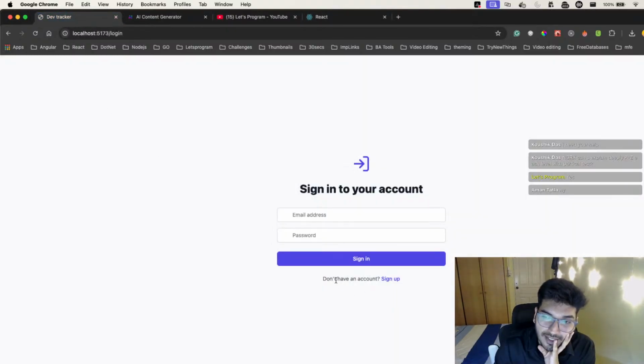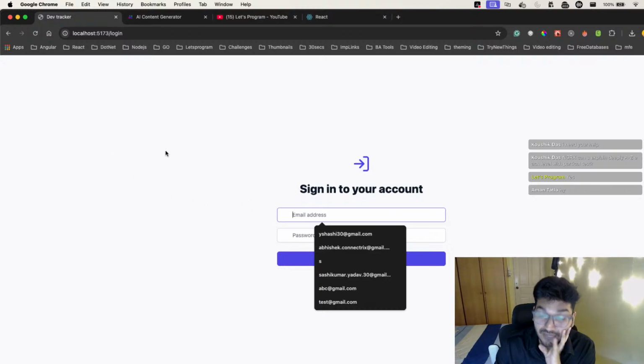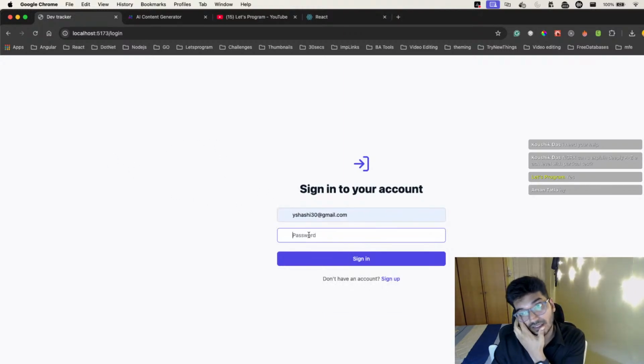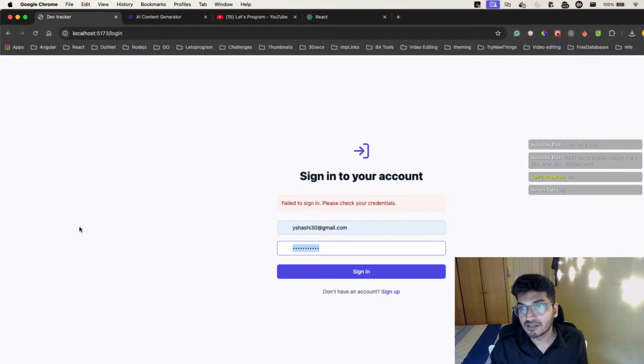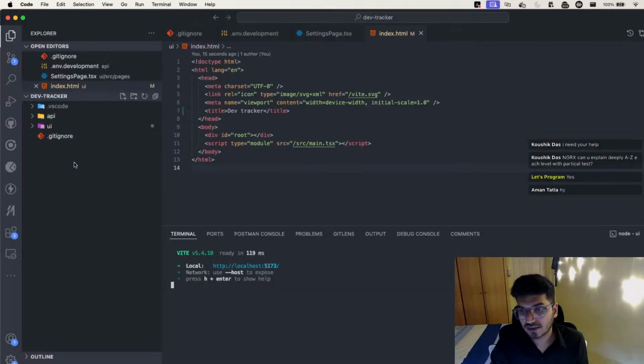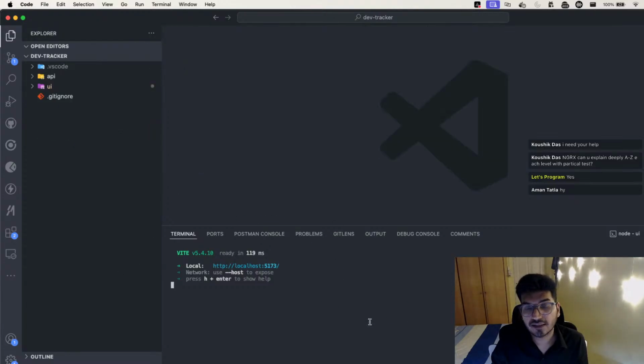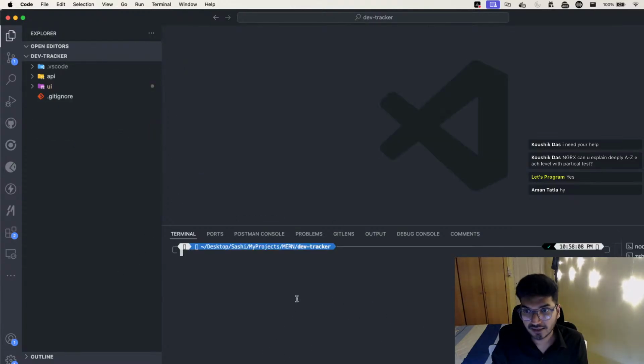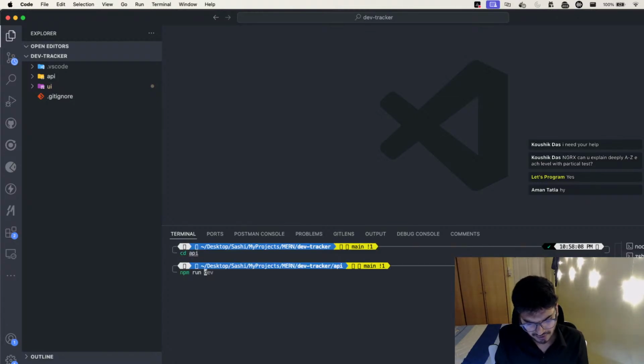Okay, and here is one of my applications which I have created, and this is in React actually. Okay, let me try to do sign up. This is just a normal dev tracker that I have created. Okay, let me see what went wrong. Sign in is not working because I have to start the backend. So React is running, so I have to run my backend as well. So let's go and run the backend. API project, npm run dev, I guess.